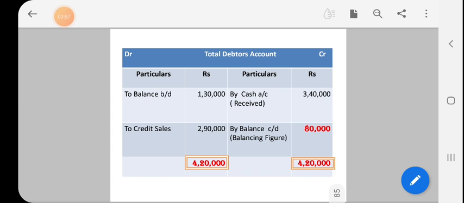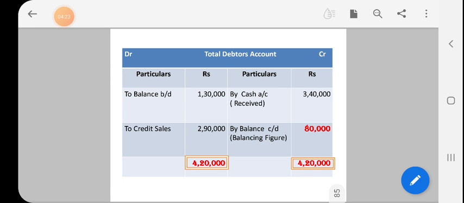In the total debtors account, the opening debtors are given, to be written on the debit side: to balance brought down 1,30,000. Then credit sales are also given, so to credit sales on the debit side 2,90,000. Then by cash account, the cash received from debtors given in the cash book, should be entered here: by cash account 3,40,000.